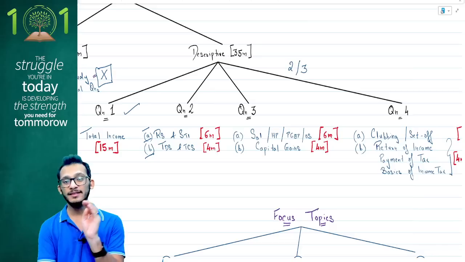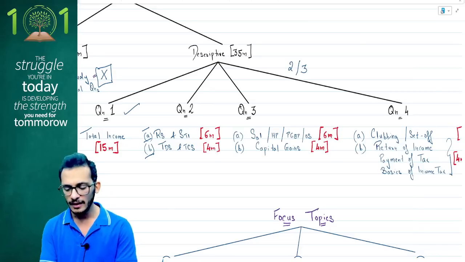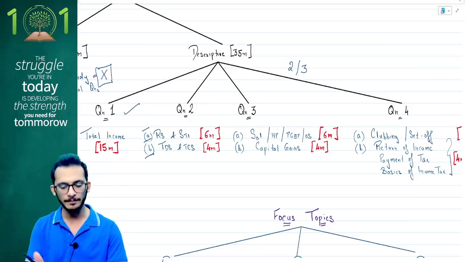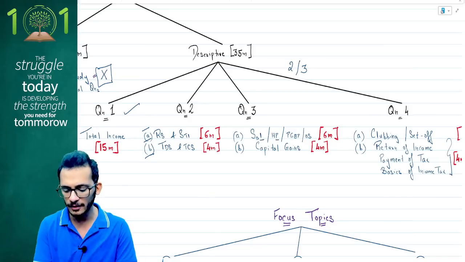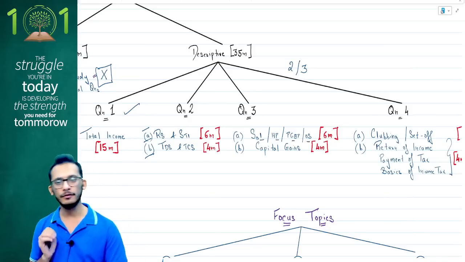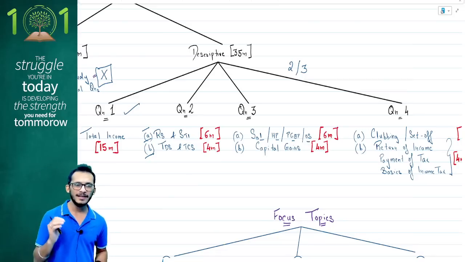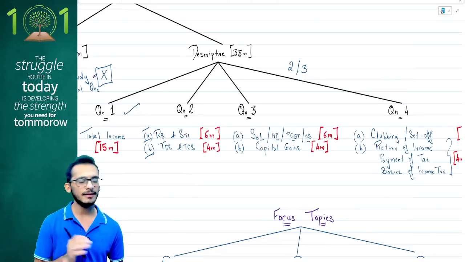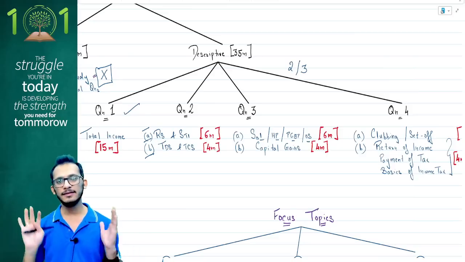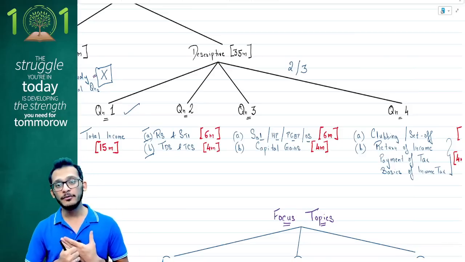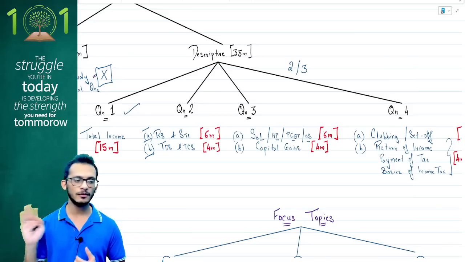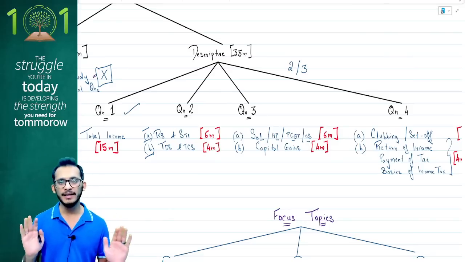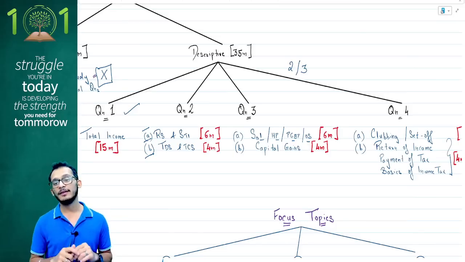Your question number 3 is going to have a slight change of how it works. You're going to have a question of 6 marks comprising any one head of income. It can be either salaries or HP or PGBP or IFOS also. In May 24, they had asked a PGBP related question, whereas in September 24, they had asked a salary related question. So there is no right answer as to what can happen. If you ask me my gut feeling, I am really hoping that they ask something from salaries this time. But again, I'm not putting any caveats to this. Please ensure that you cover all the heads of income.